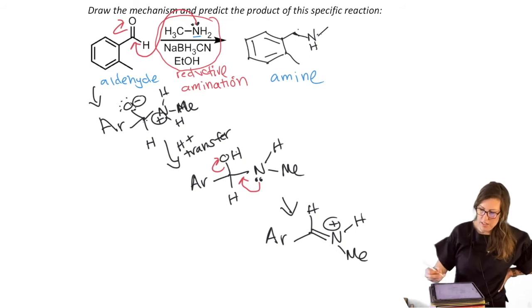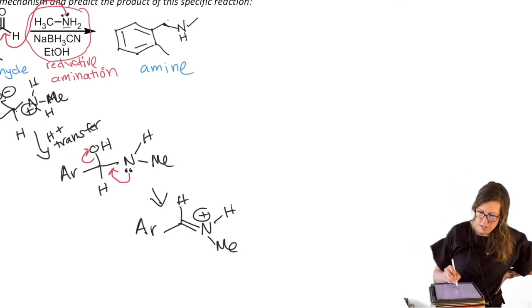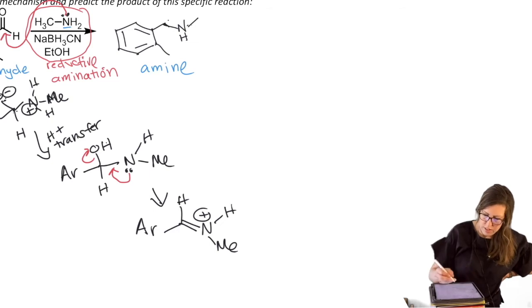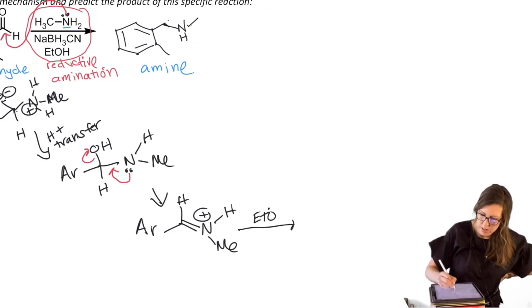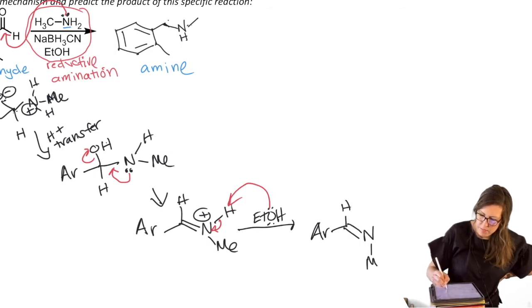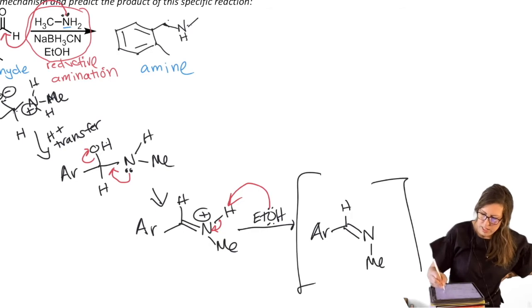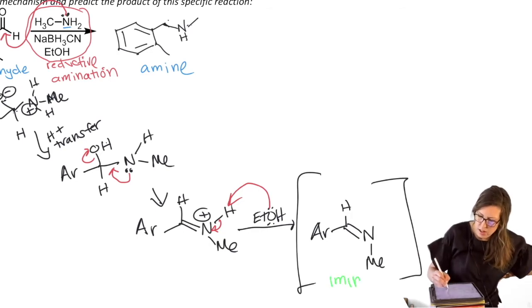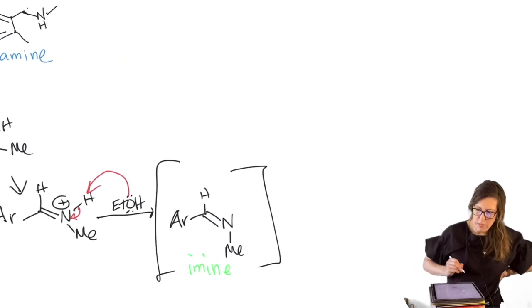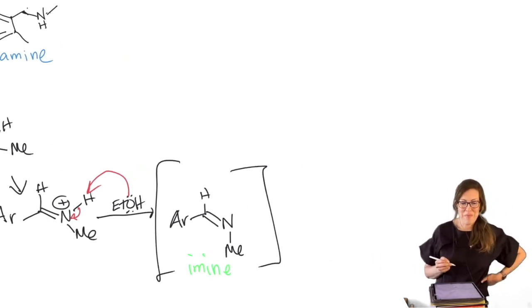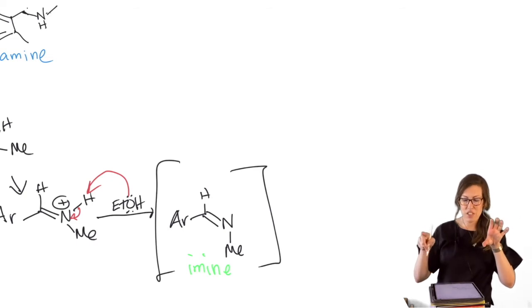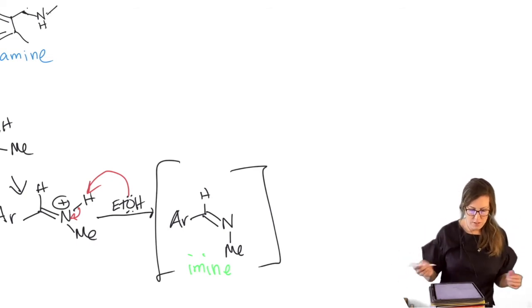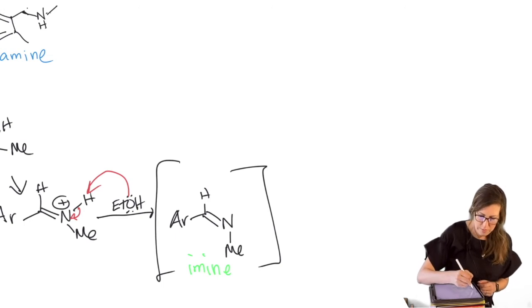We can neutralize that. We have ethanol around. I should have probably started off a little farther to the left because this isn't the shortest mechanism, but ethanol can come and neutralize that. Okay, we finally have our neutral imine intermediate. So I'll put little brackets around it. This is what we had started with in front of the arrow before we did the reduction. So we know that it could be reduced, but let's show that.